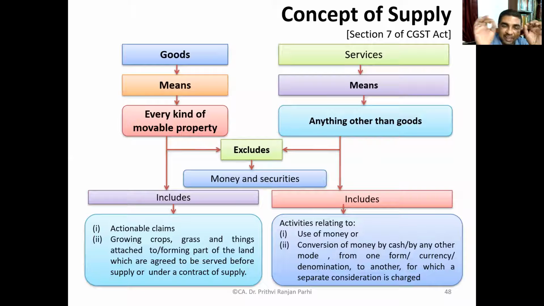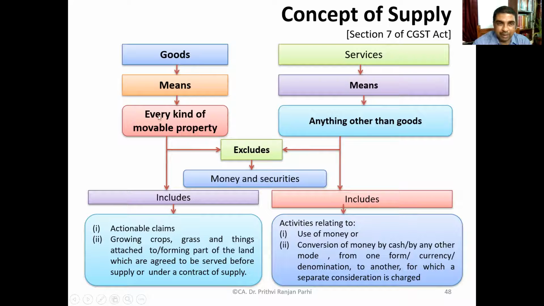Here again, it is important for us to understand the concept of goods and services. Because if goods or services are both not supplied, then GST is not attracted. We have already seen the definition of goods. If you look at this, it says goods means, so this is not an inclusive list, this exhaustive definition has been given.